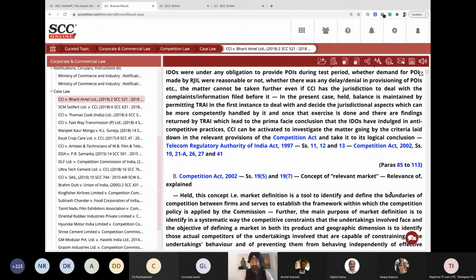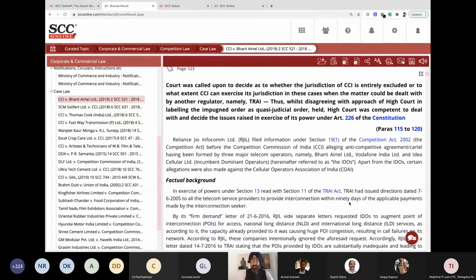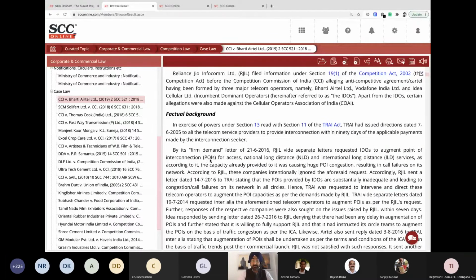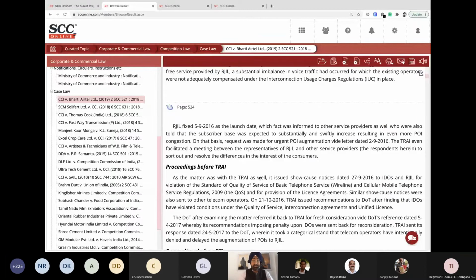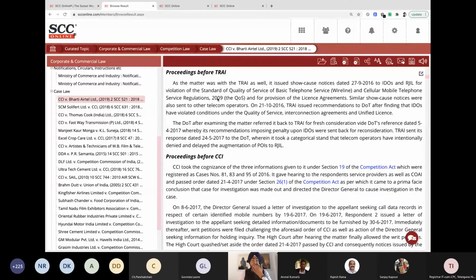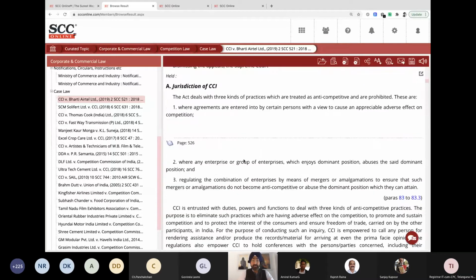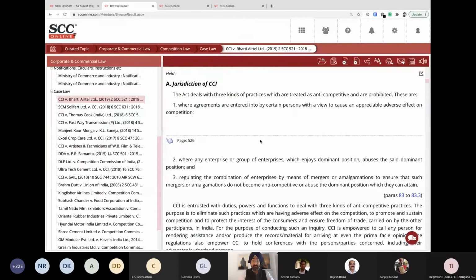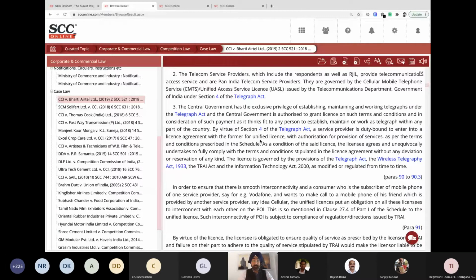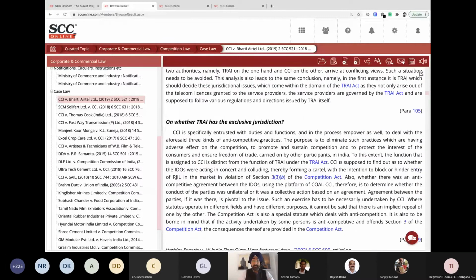And if you keep scrolling down further, it says factual background of this case, proceeding before the tribunal. Now this is all headnotes. What was the proceeding before CCI? All this background information is given, jurisdiction of CCI, and you keep scrolling down further. Some more information will pour in.